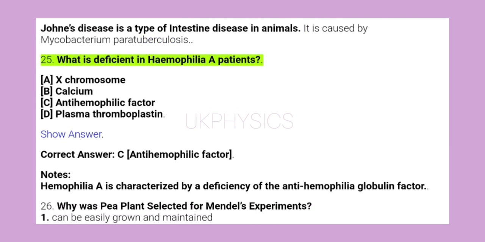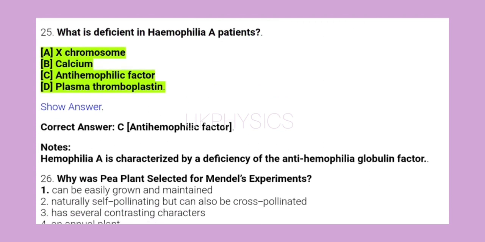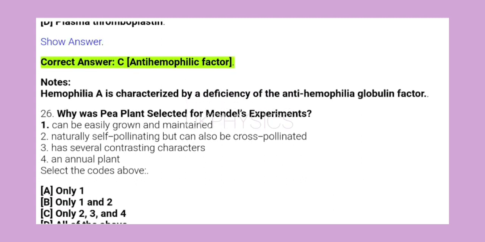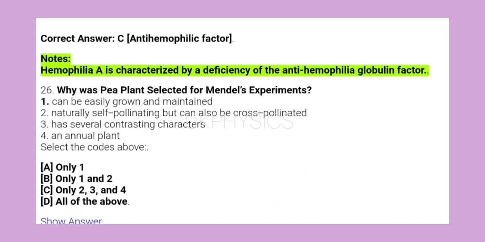25. What is deficient in hemophilia patients? A. X chromosome. B. Calcium. C. Antihemophilic factor. D. Plasma thromboplastin. Show answer. Correct answer C. Antihemophilic factor. Notes: hemophilia A is characterized by a deficiency of the anti-hemophilia globulin factor.